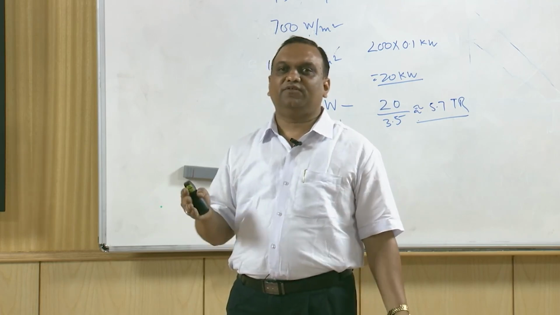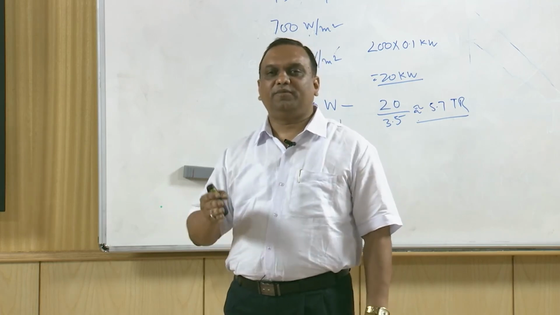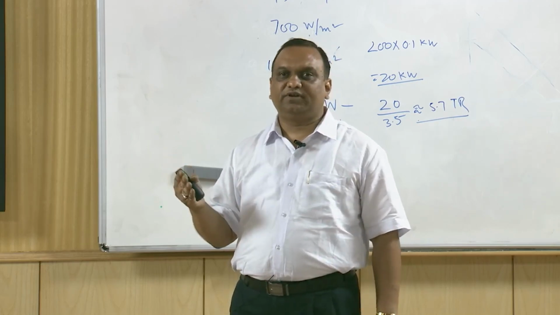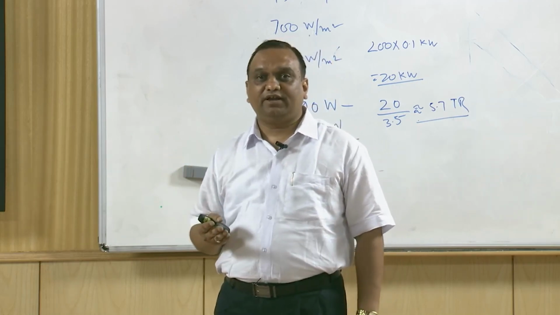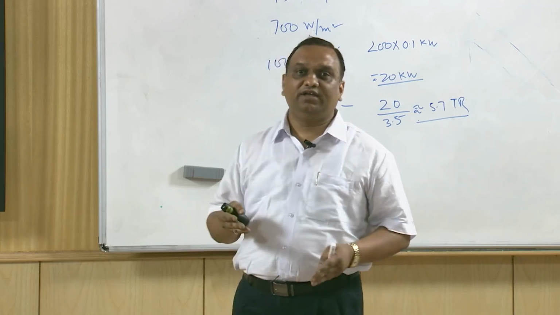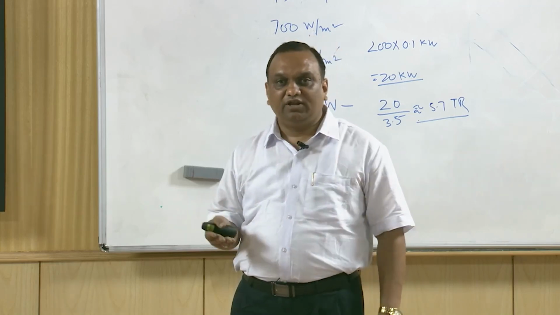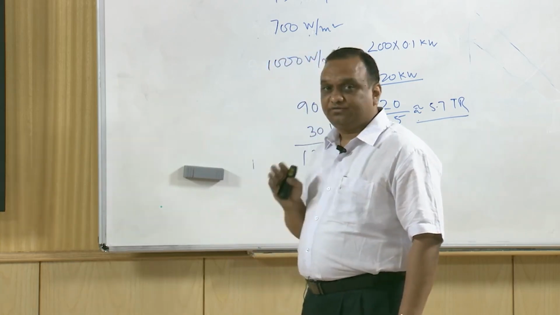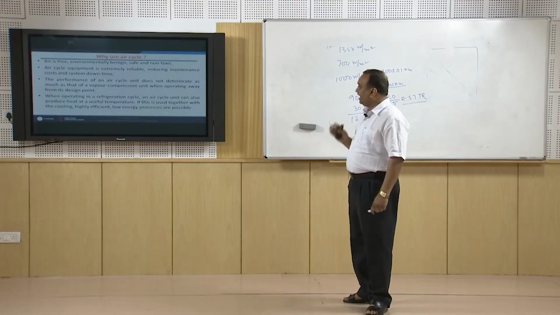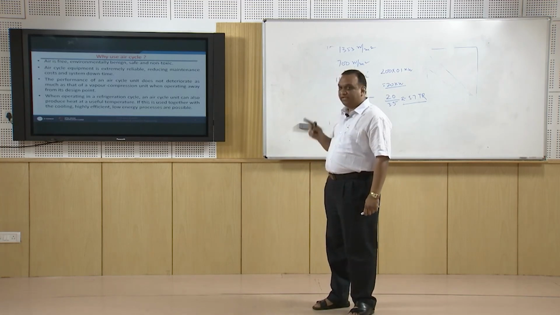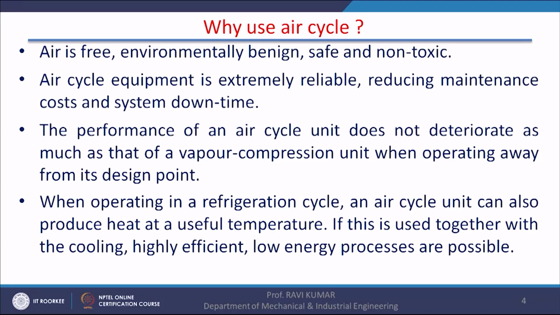For example, if you have a motorcycle, optimal design condition is ideal road conditions, speed 45 kilometers per hour, but you never drive a motorcycle always at 45 kilometers per hour. When you are in a congested area, you are driving in first gear, maybe 3 kilometers per hour, right. So, off design performance of such machines carries a lot of importance. For air refrigeration cycle, its off design performance is also good.